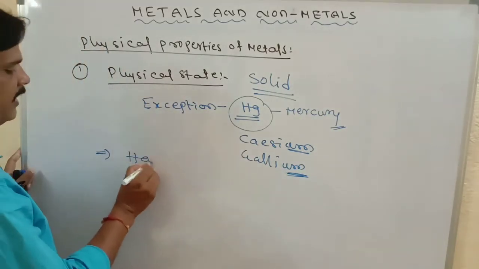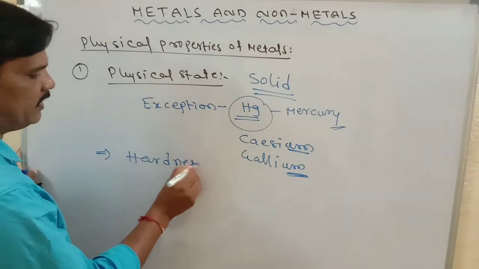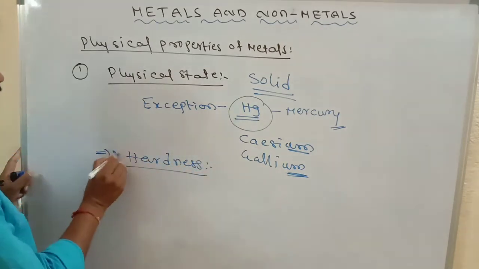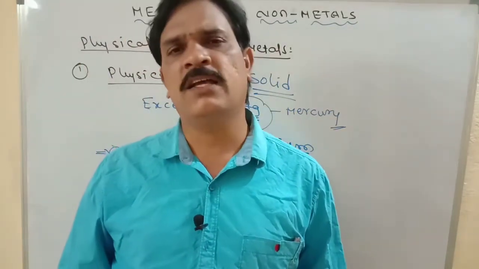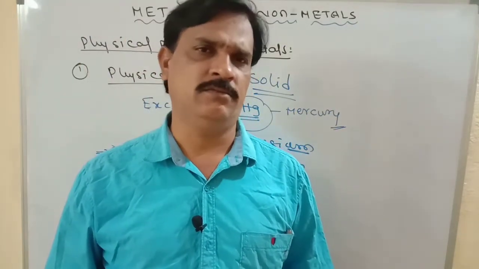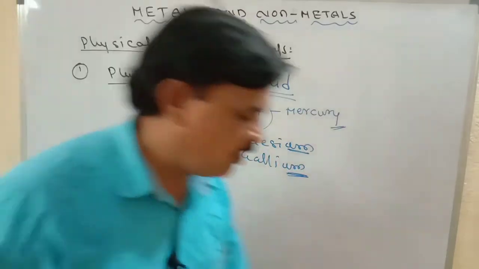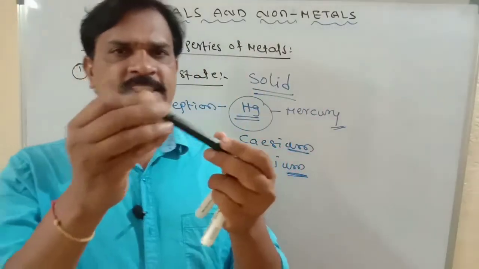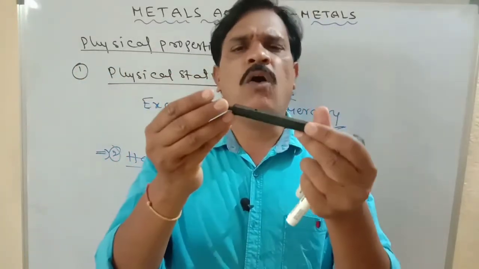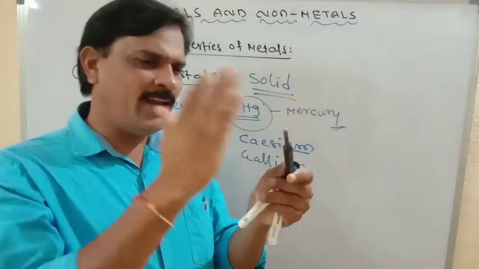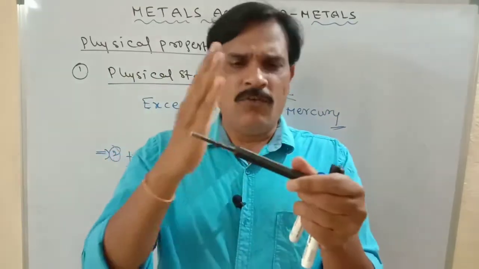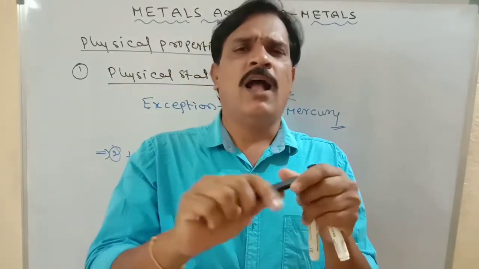Now the second property, hardness. Most of the metals are very hard. If you take this iron nail, it is very hard, solid in state. If you want to break this iron nail, we must use high energy.